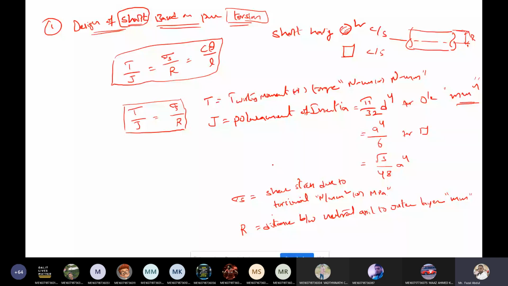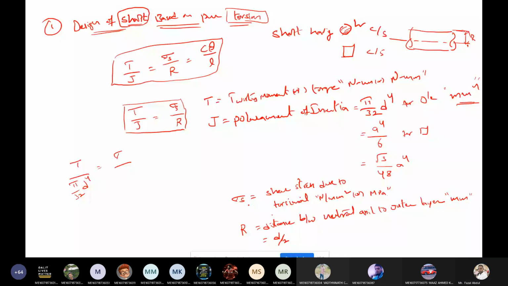Now substitute the values; we are designing the shaft having a circular cross section. T by pi by 32 D power 4 equals shear stress by R, and R I can write as D by 2.